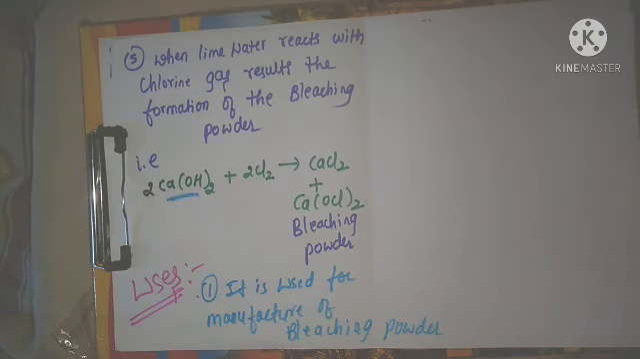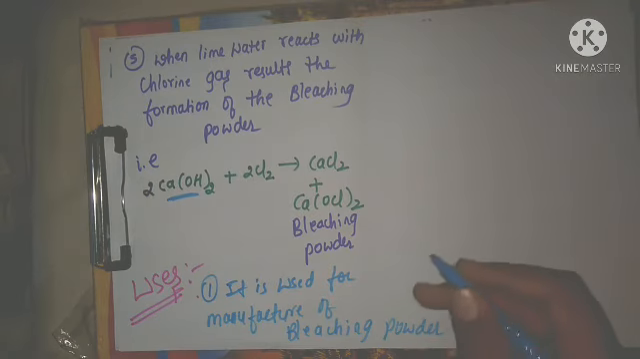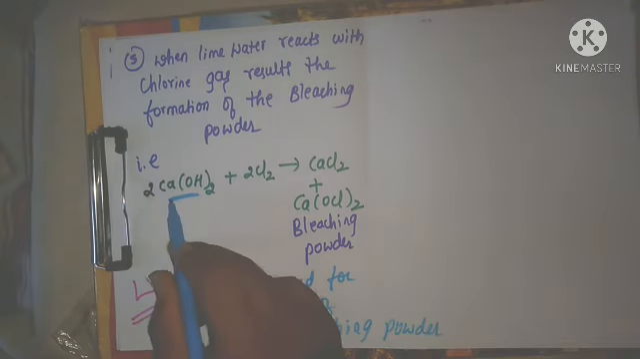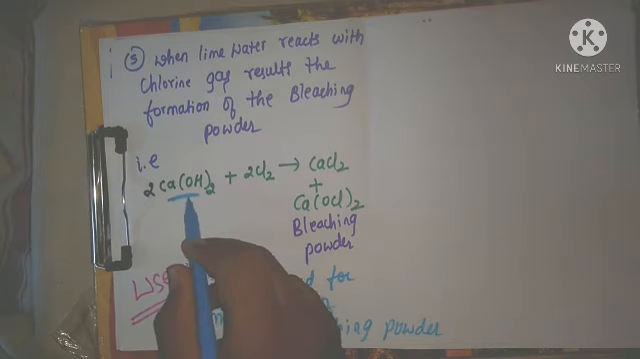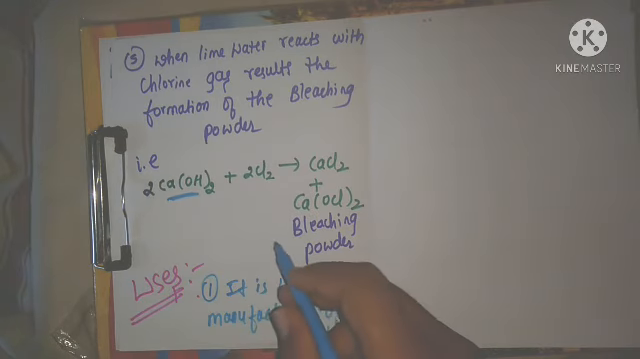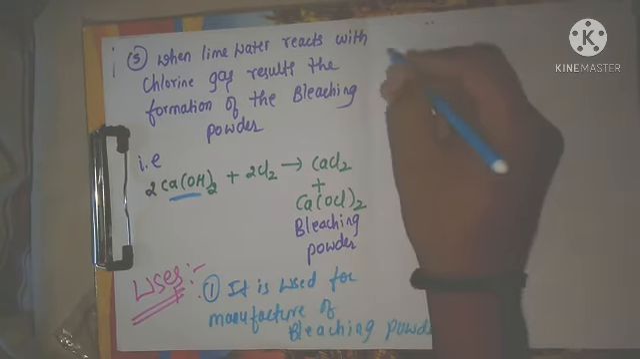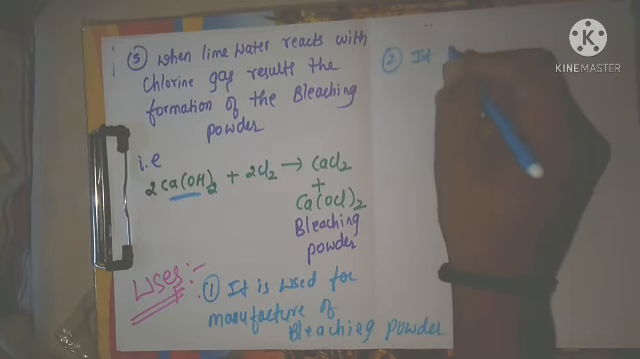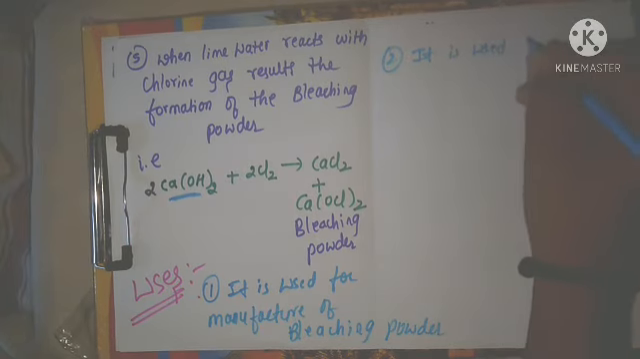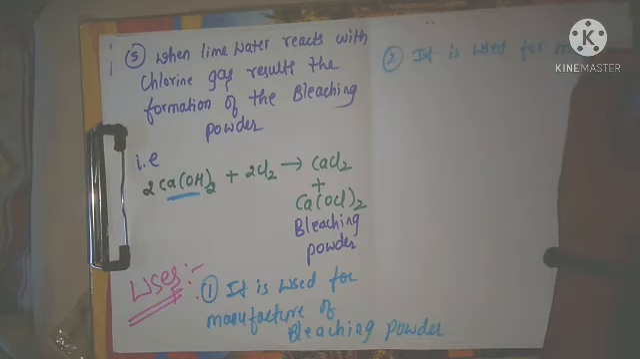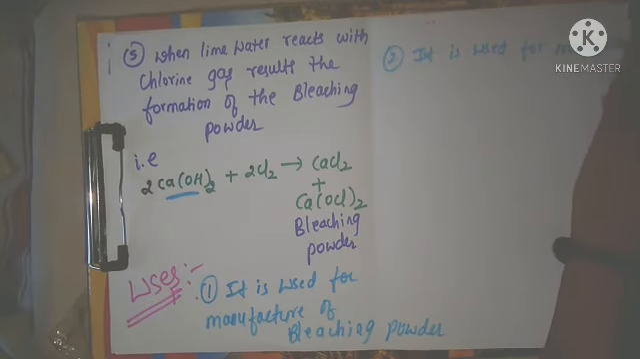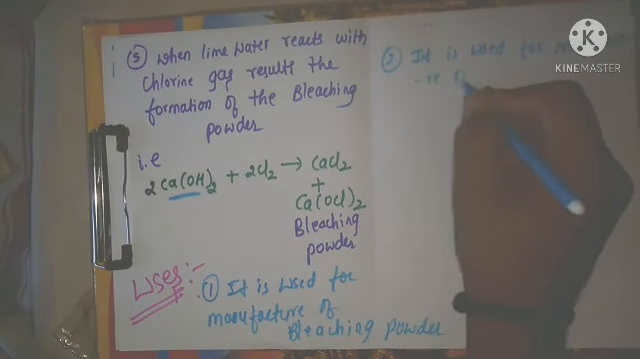Next, we will go for the second use of calcium hydroxide. Now, for the manufacturing of the glasses, they are adding the calcium hydroxide or slaked lime. Means it is also used for the manufacture of the glass. Second one is, it is used for manufacture of glass.